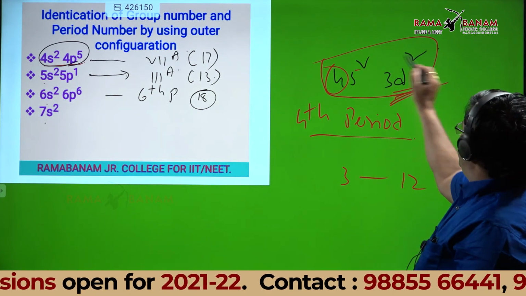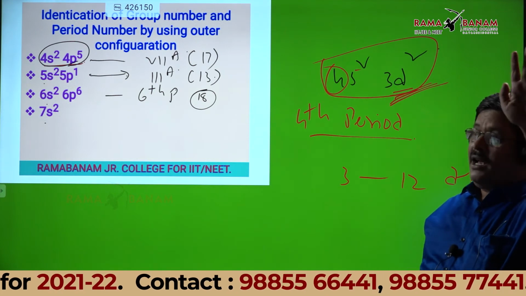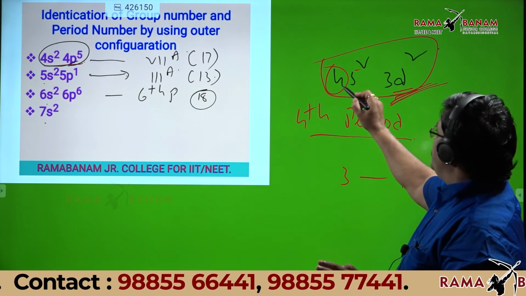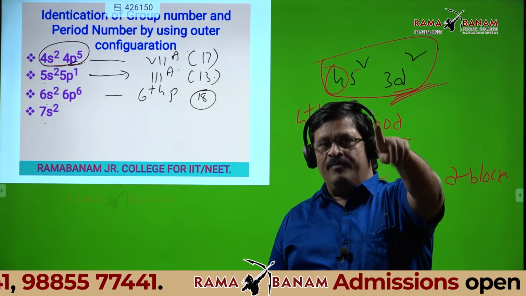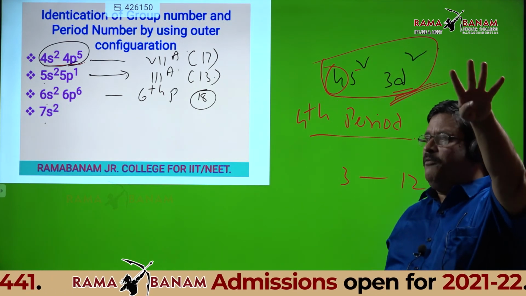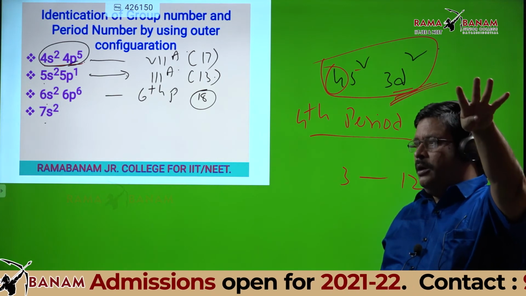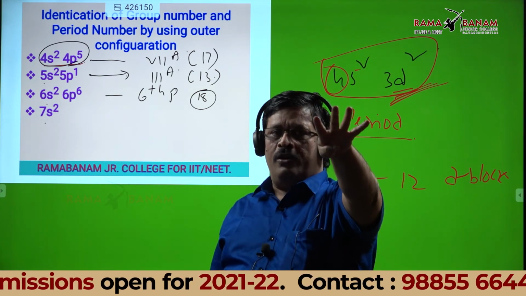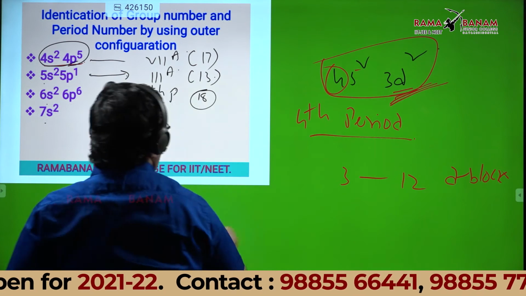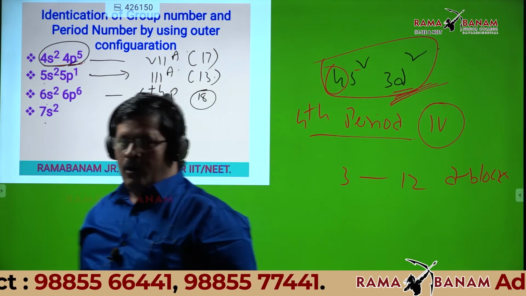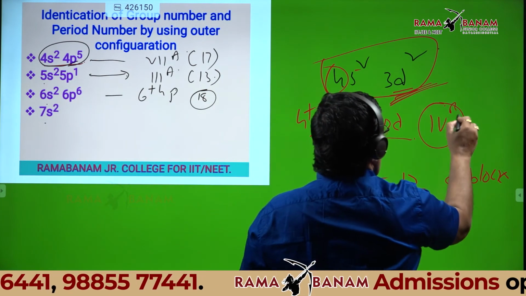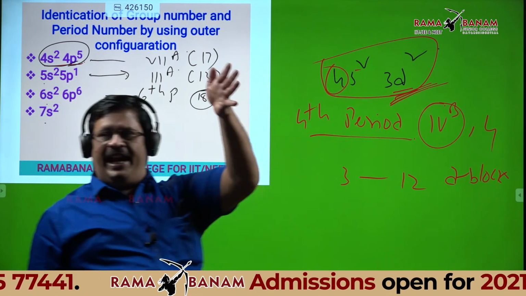How many electrons are there including 4s? 4, sir. So that is column number 4, 4B. All of you okay? Yes, sir.